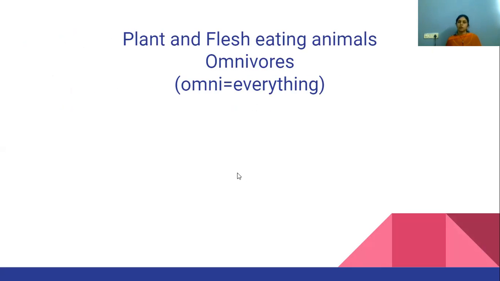So this was about the carnivore animals, and now the third category is the omnivorous. Omnivorous means the animals which eat plant and flesh both.